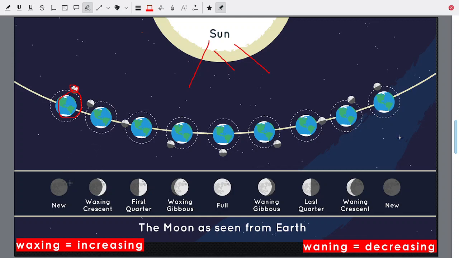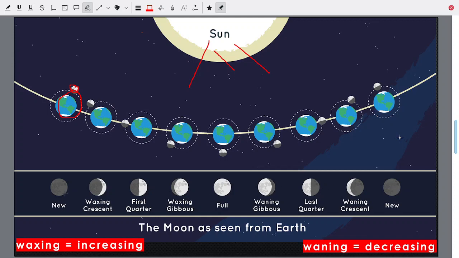You can have a new moon when you cannot see. You can have a crescent. You can have half moon, that's a quarter. You can have a gibbous, that is more than half. And you can have a full moon. Again, you can have a gibbous. You can have a half moon, that is a third quarter or last quarter. You can have a crescent. And you can have again a new moon.